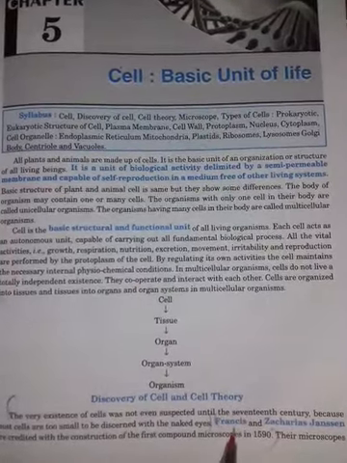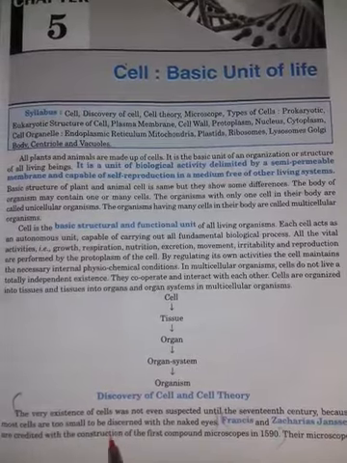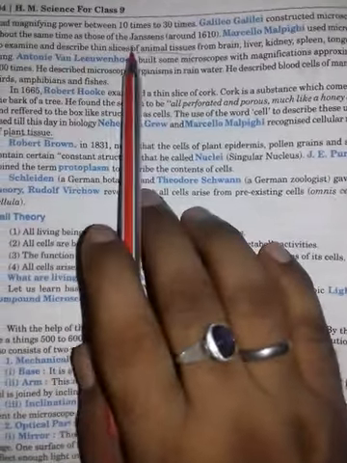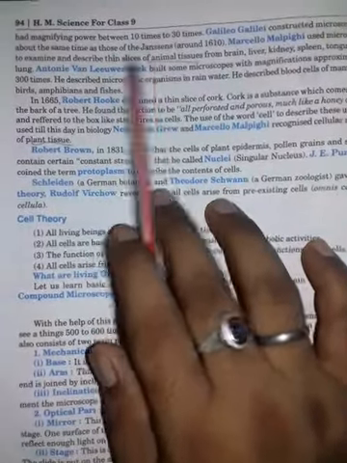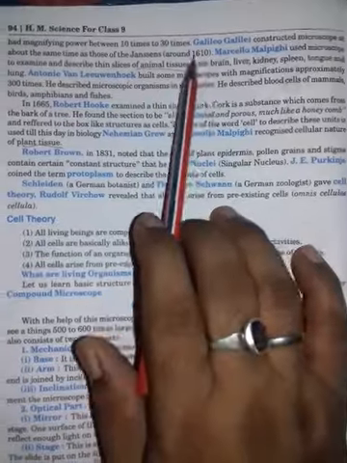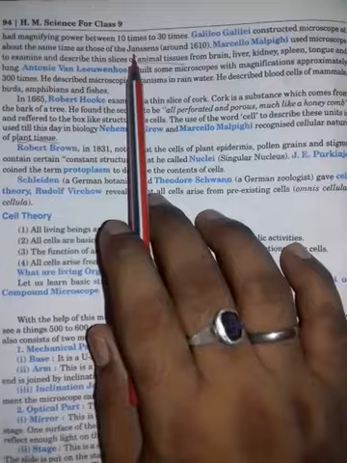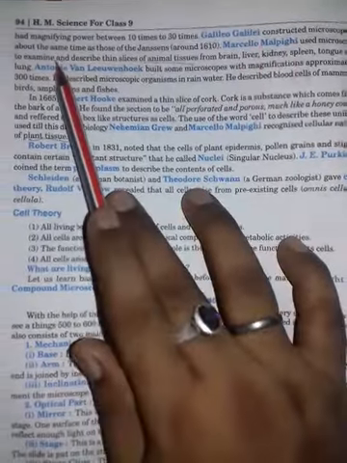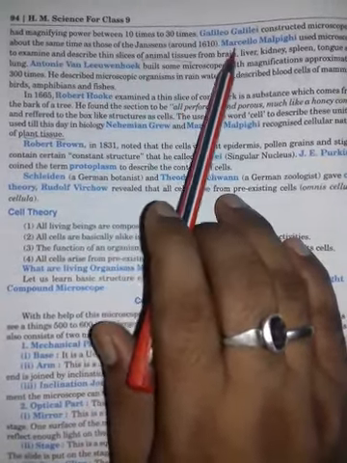Scientists like Francis or Zacharias Janssen discovered the compound microscope. After that, cells were discovered or known, because the cell is a minute structure which is not seen by our naked eye. Galileo Galilei also constructed a microscope around 1610.